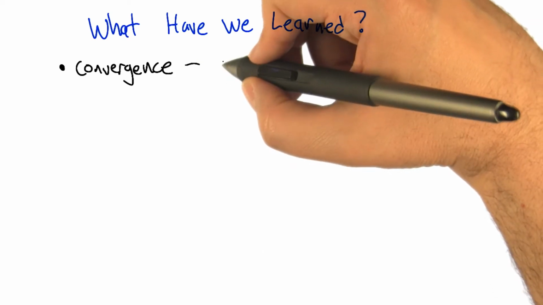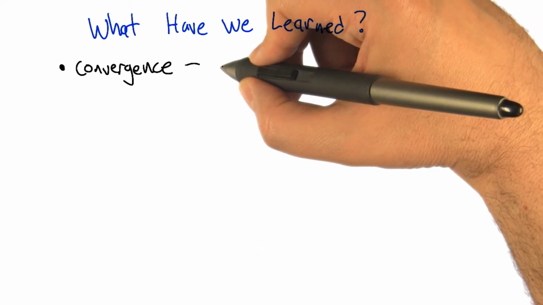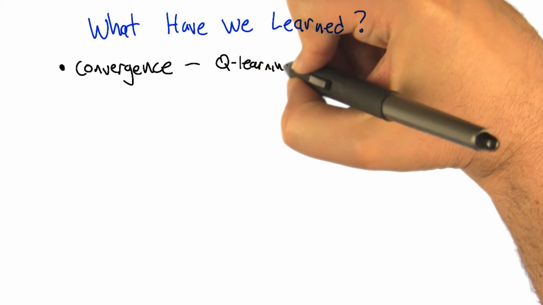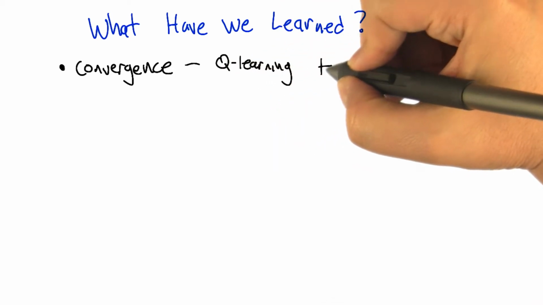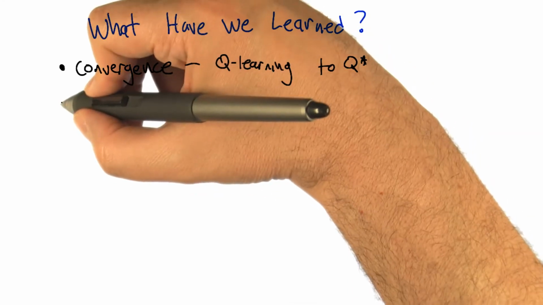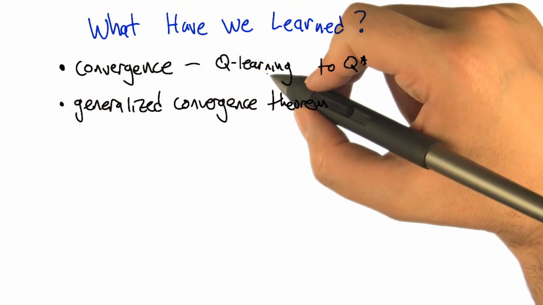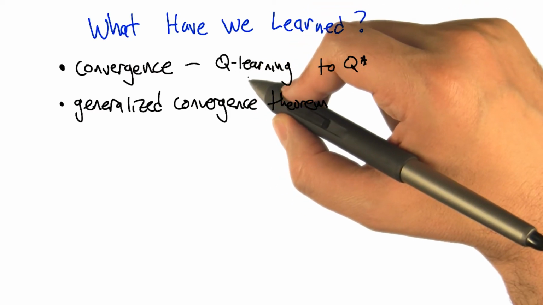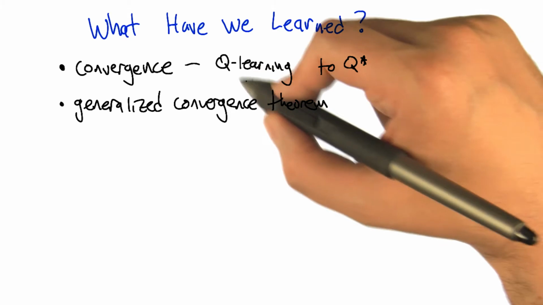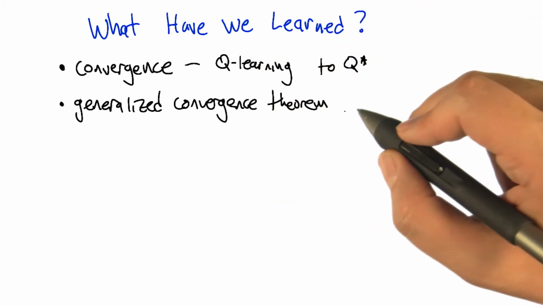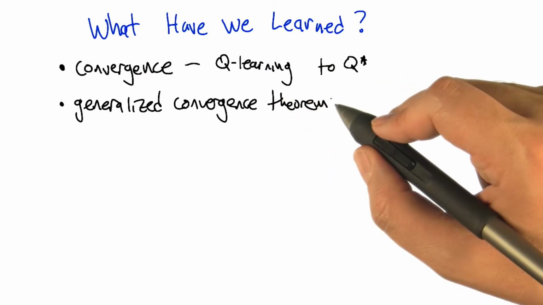Like what? That, for example, Q-learning actually converges. It doesn't just converge to something, it converges to Q star. Oh yeah, that's pretty good. Now we did that in the form of a generalized theorem that broke the Q-learning rule down into actually two little sub-update rules. And the proof basically says, well, if both of the sub-update rules do the right thing, then the overall update rule does the right thing. And that got us that Q-learning converges.